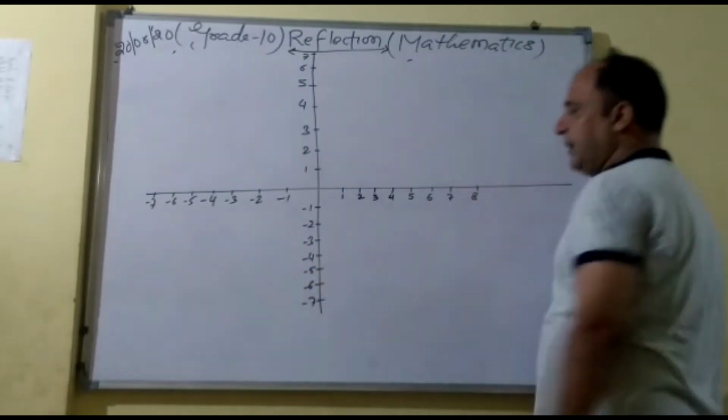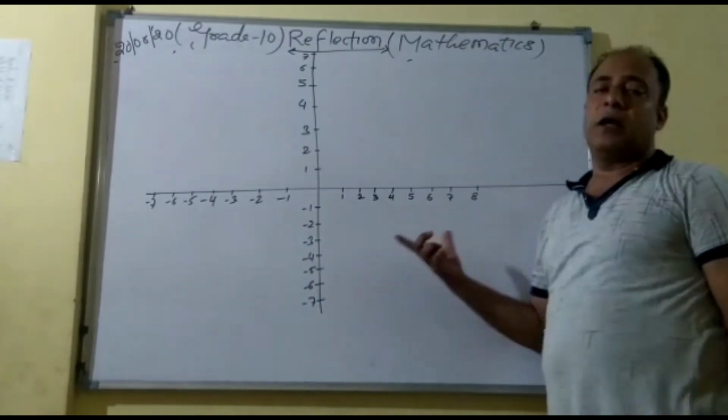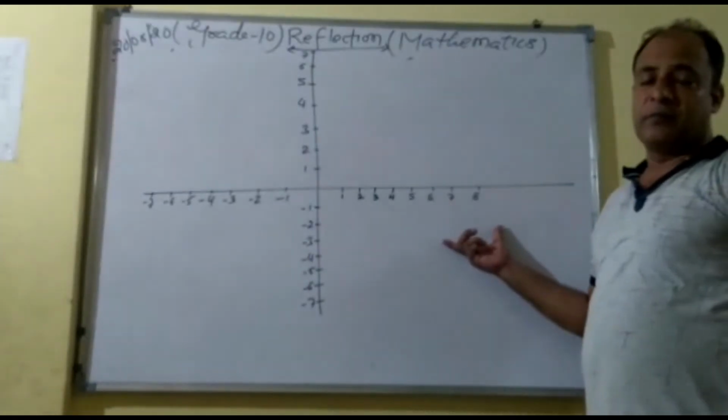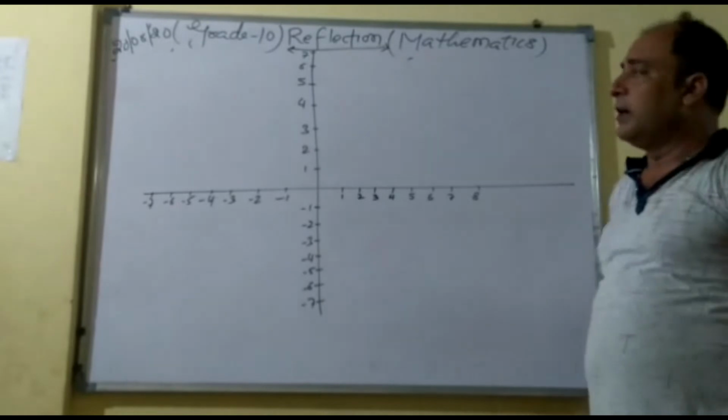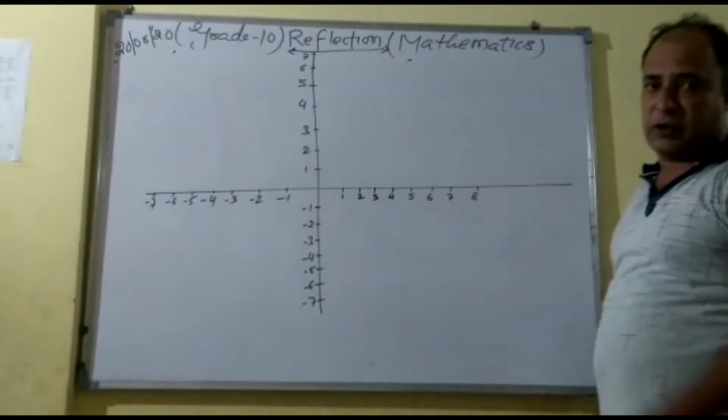See, once again, I will tell you, it is not an accurate figure. It is handmade, so the measurement is surely not accurate.